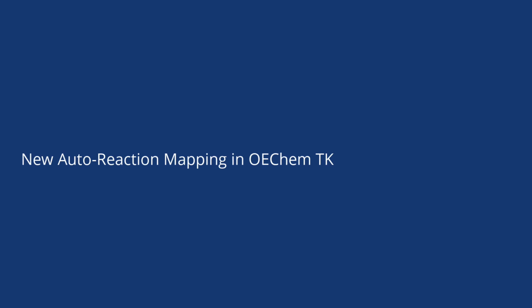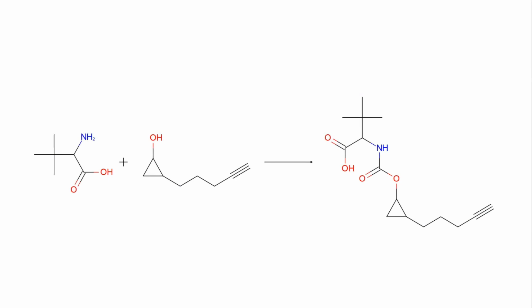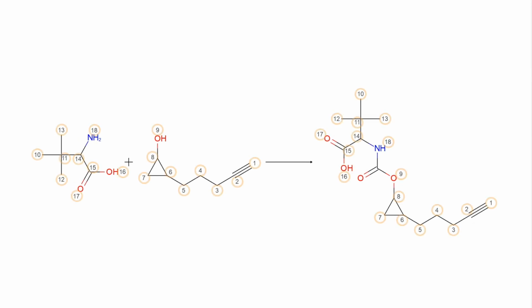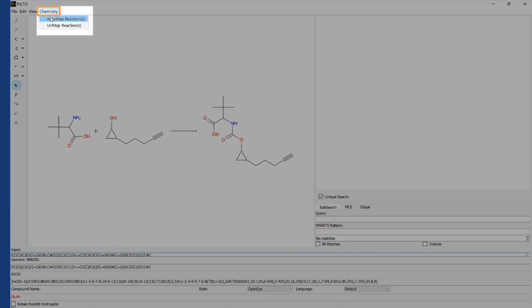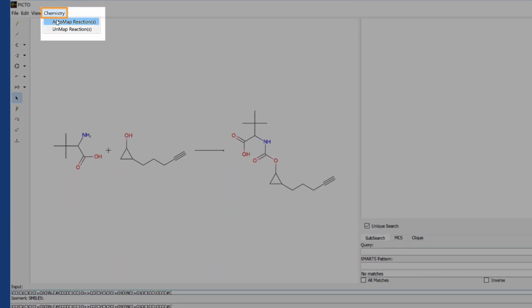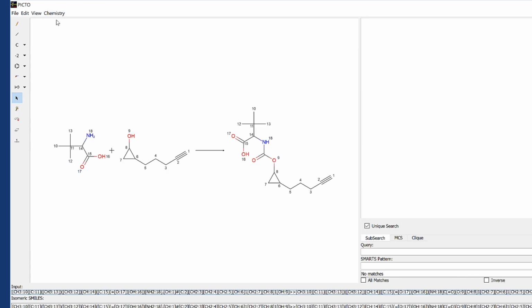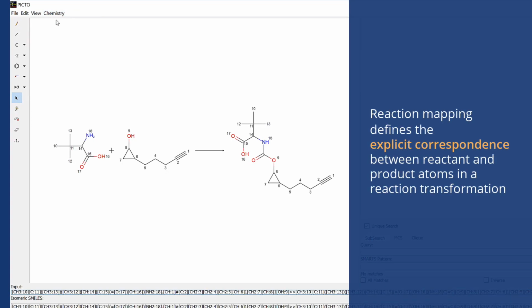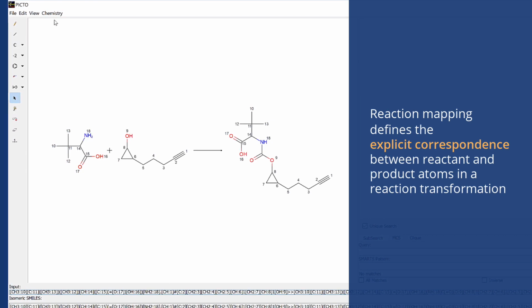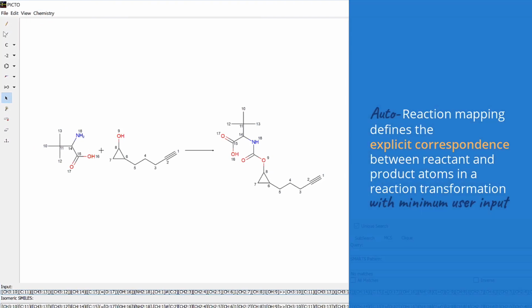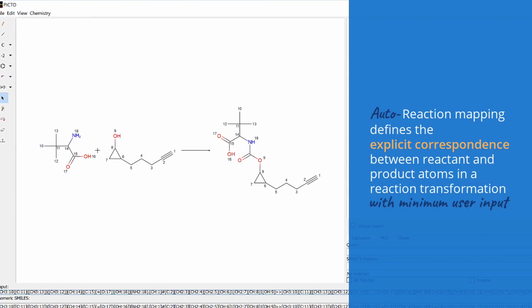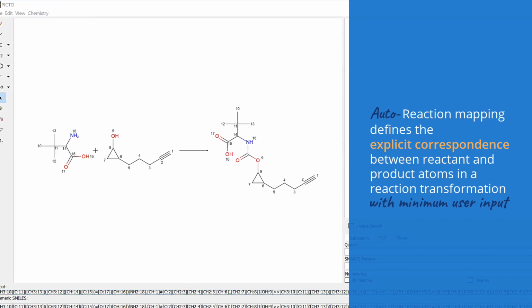New to the OEChem toolkit in this release, we've added a preliminary API that enhances our OEChem reaction support by implementing a reaction auto-mapping facility based on the maximum common substructure matching engine in the OEChem toolkit. You can visualize auto-mapping results in PICTO through a newly added chemistry menu. You can use the resulting mapping correspondence to guide the manual creation of reaction SMIRKS or to provide display or feedback to chemists about a reaction change. Or, your results can subsequently be used to precede the reacting center atoms and bonds for a given reaction transformation.